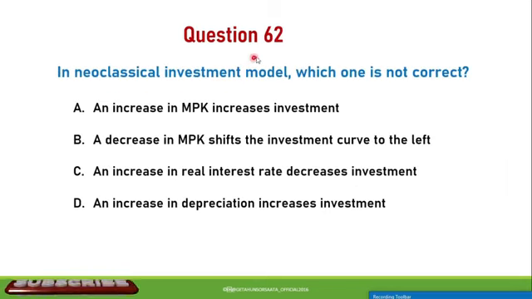Next one, question number 62. In the neoclassical investment model, which one is not correct? A. An increase in marginal product of capital increases investment. B. A decrease in marginal product of capital shifts the investment curve to the left. C. An increase in real interest rate decreases investment. D. An increase in depreciation increases investment.